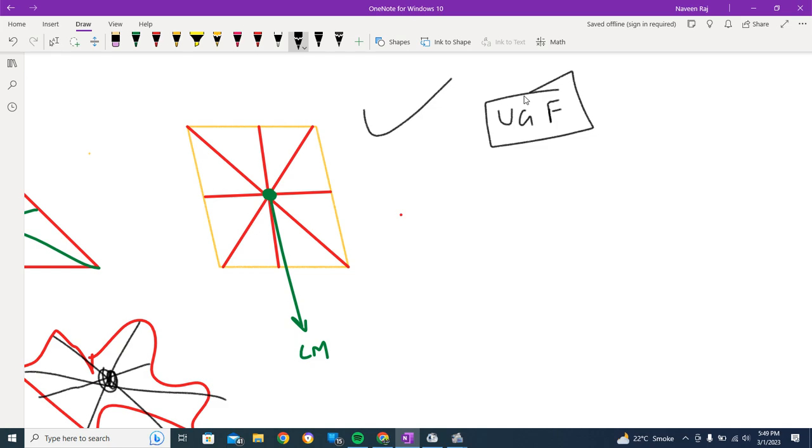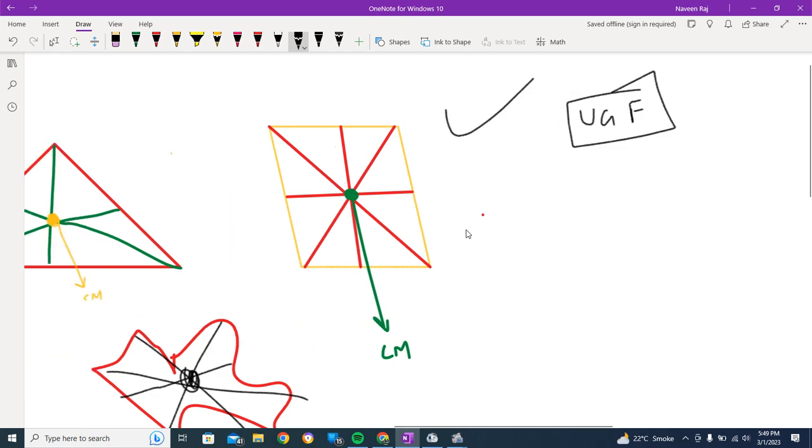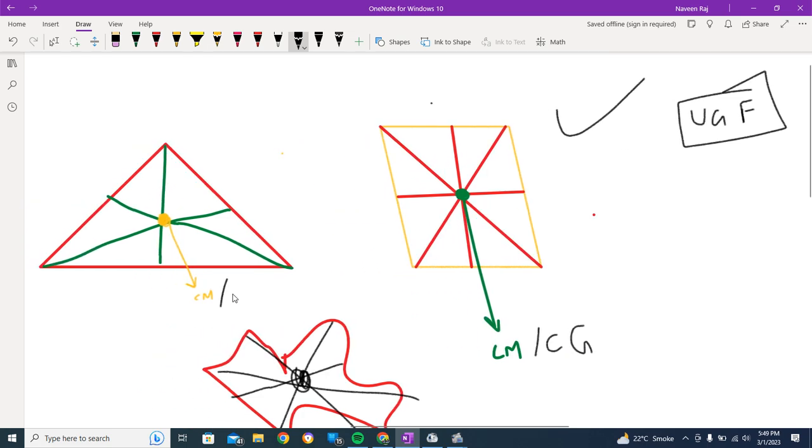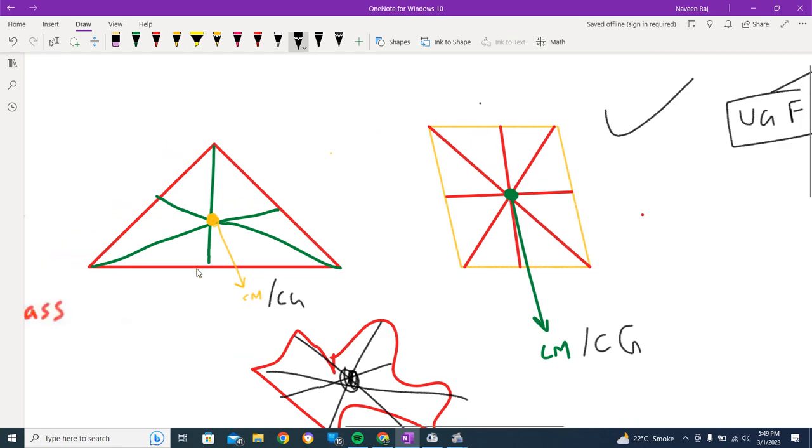So this is a uniform gravitational field, and on the Earth hence we have the center of mass serving as the center of gravity, but the case is not always the same. It is very difficult to visualize on this Earth to predict or specify the center of gravity. And in a uniform gravitational field, the center of mass coincides with the center of gravity, meaning both are the same. I do hope that you are clear with this as well.